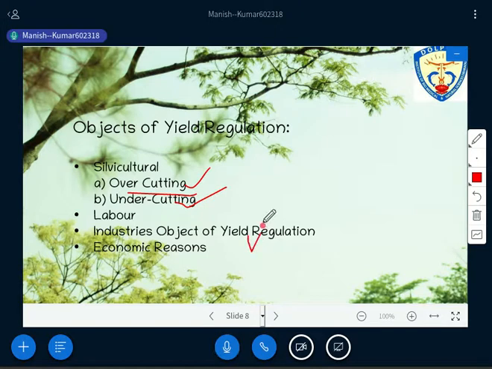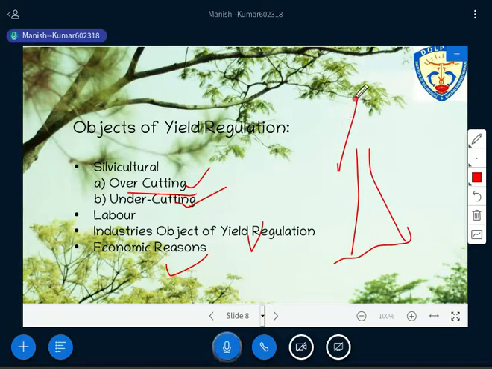After industry, you need to understand the economic reason, as I told you, that lots of investment has to be made. And the problem, or you can say one kind of feature, is that the tree is the producer and product itself, right? Producer and product both itself. Is it okay?